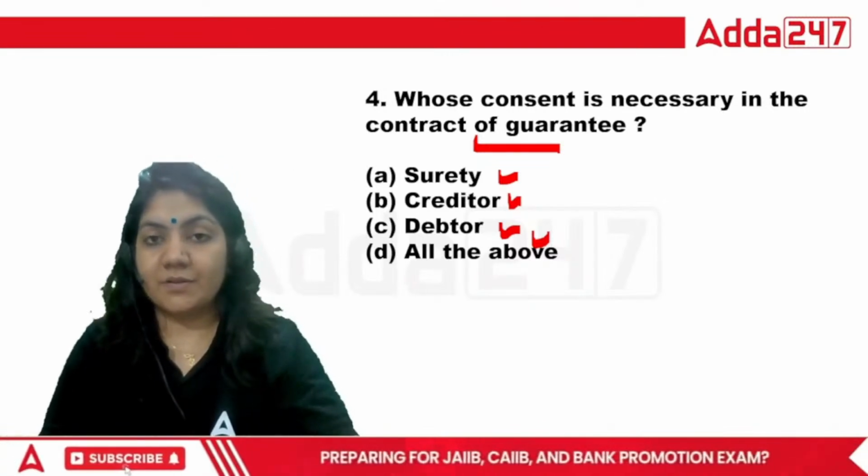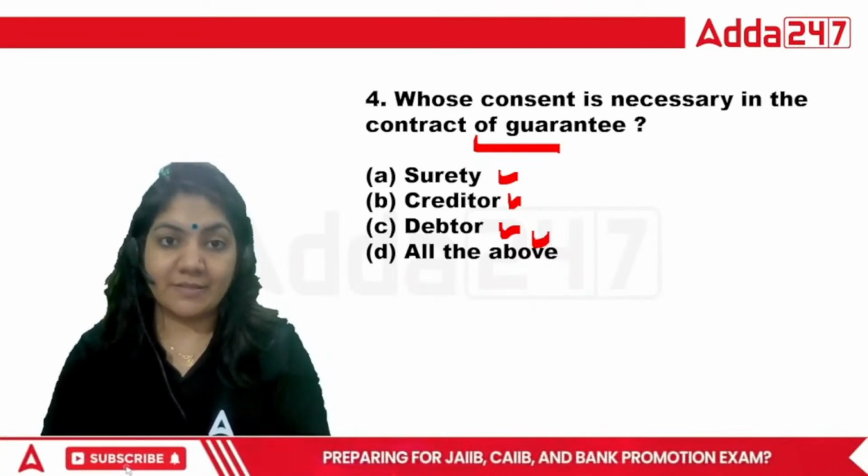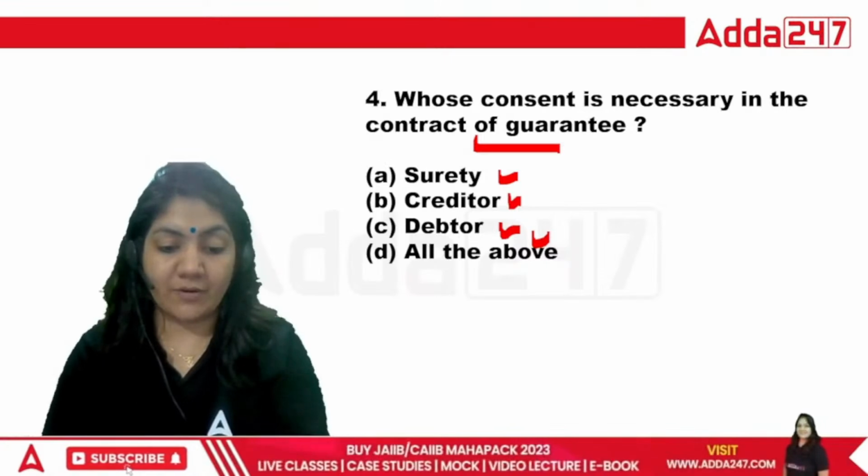So class, whether the surety, creditor, debtor, or all of the above. So which of the following is the right one?